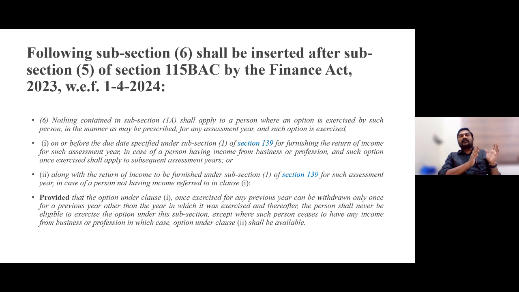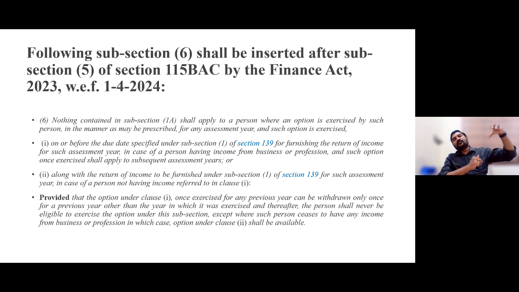Fundamental change number 1: 115BAC(1) has been repealed, 1A has been inserted. The change is, instead of 0 to 2.5, now it is 0 to 3, and some slabs have also been changed. First thing, slab change in 1A. Second thing, subsection number 5 has been repealed. Subsection number 6 has been inserted. So subsection number 5, old regime was default regime.